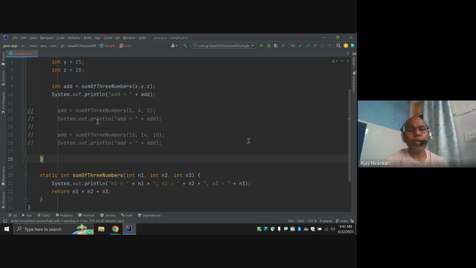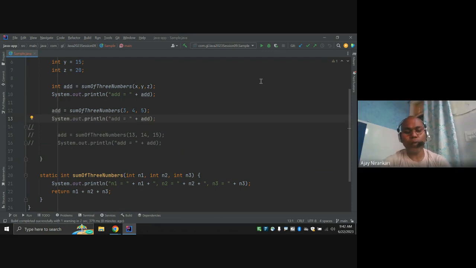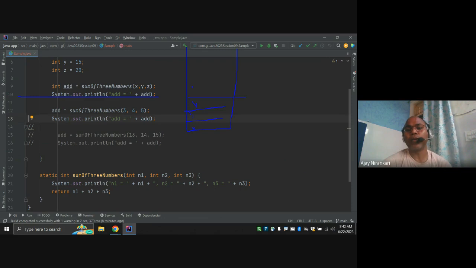Thank you. So next line, I uncomment this. Now it is going to print the add value. Till now the main stack is very clear. Main has the x variable, y variable, z variable, and now we have the add variable, right?